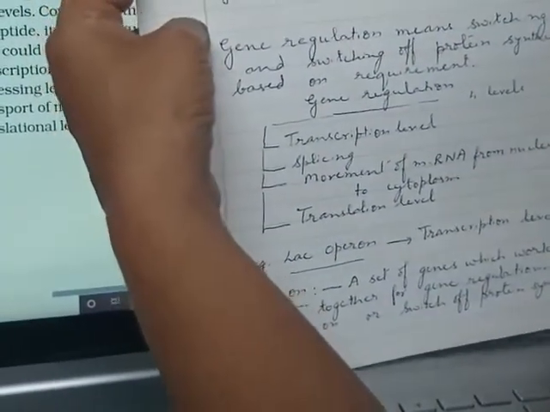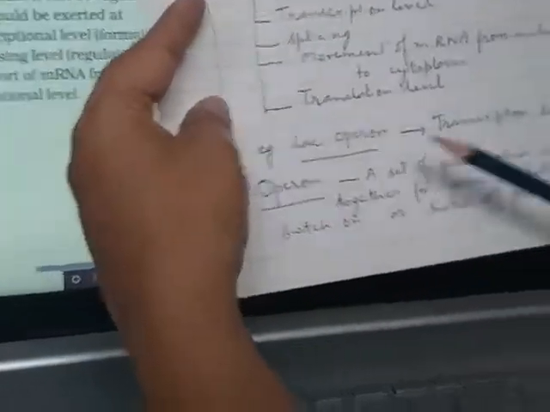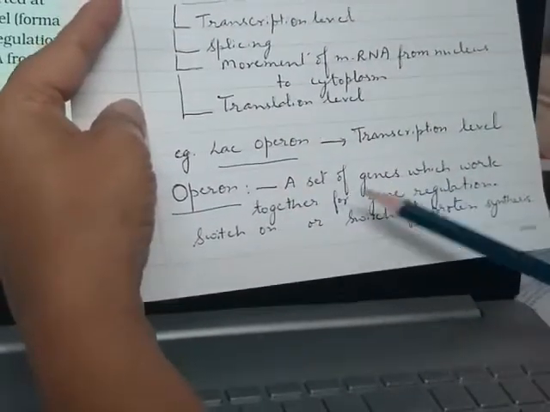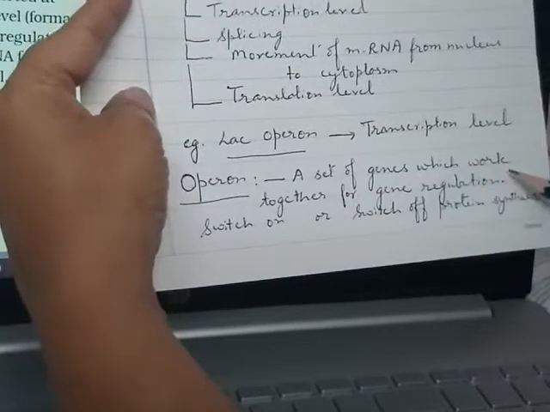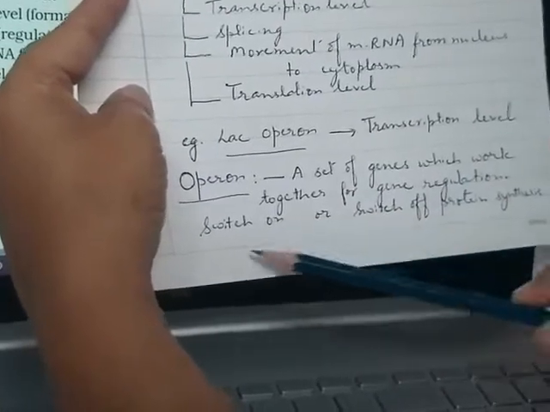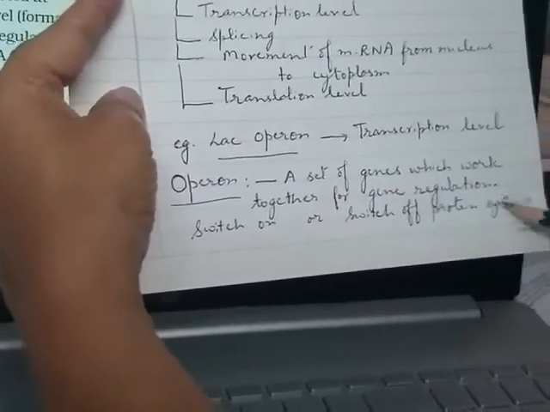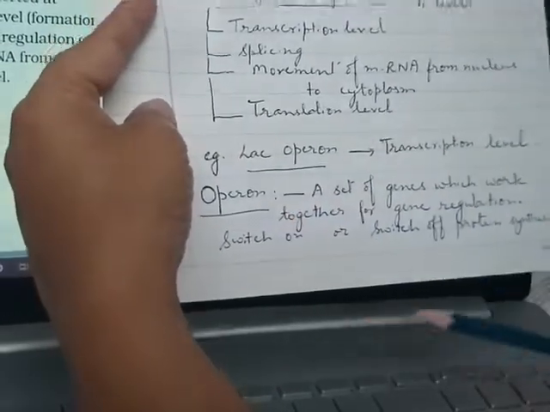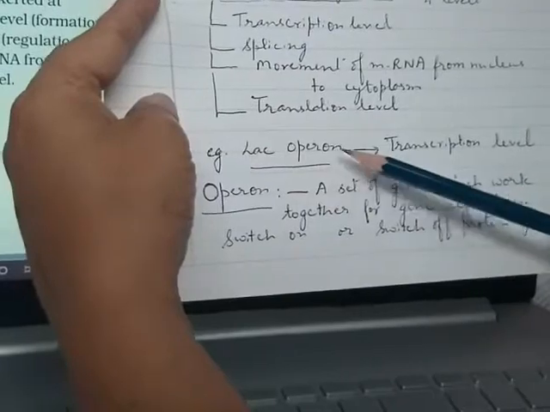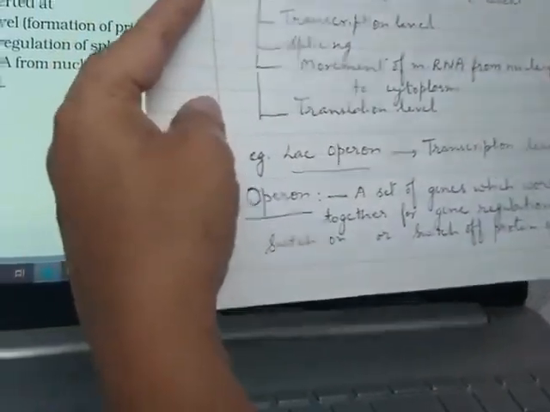Now, the concept: what is an operon? A set of genes which work together for gene regulation, meaning switching on or switching off the protein synthesis, is called an operon. And in our syllabus we have lac-operon. We move to the page.